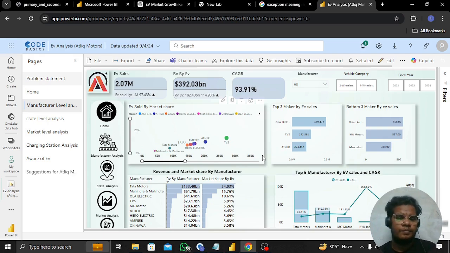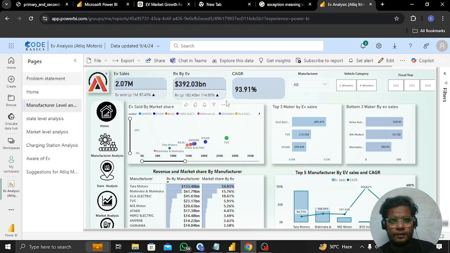In the manufacturer analysis, EV sales are around 2.07 million, and revenue by EV, which means electric vehicles, is 392.03 billion. The CAGR, compound annual growth rate, is 93.91%, because depending on the compound annual growth rate we can easily identify whether the business is moving in a negative or positive direction.